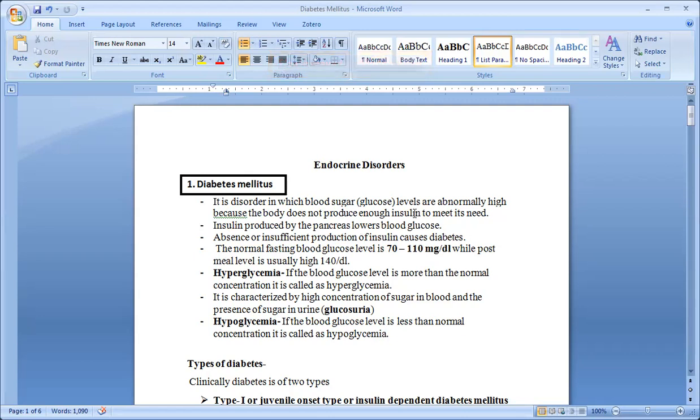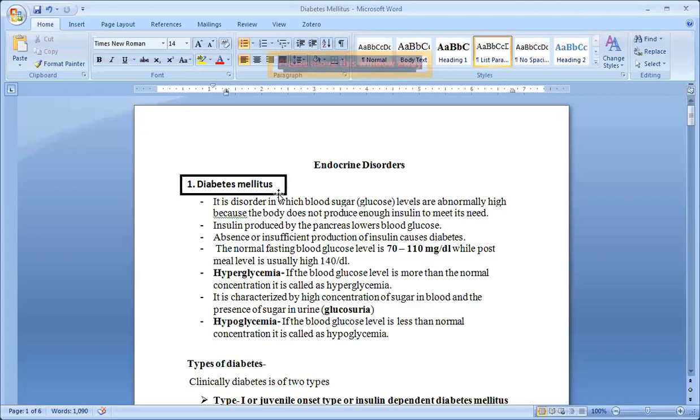But the role of insulin is that glucose is converted into glycogen. If this insulin is not working properly, then what happens? The glucose remains in the blood as it is. That's why there is a high blood sugar, a high glucose level in our body, and that is termed hyperglycemia.